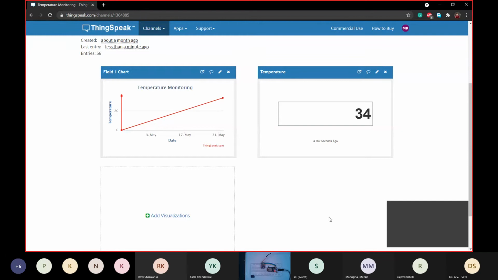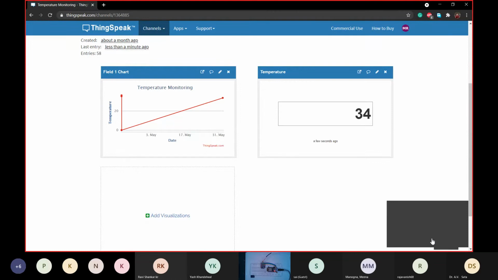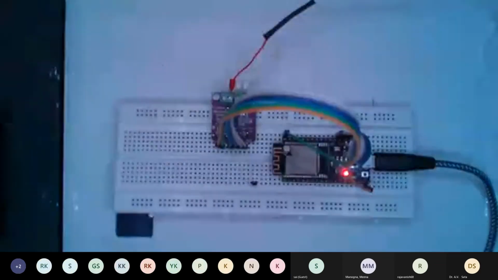So now we'll start combining all these sensors with one circuit. First we'll start from DHT, then MAX6675, and then RTD. We have compiled this code successfully, so I will try to make changes in this MAX31865 code only.